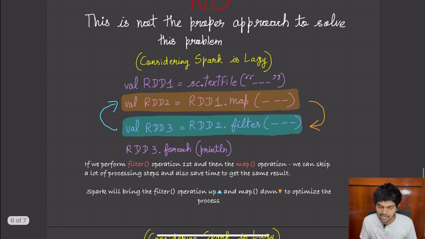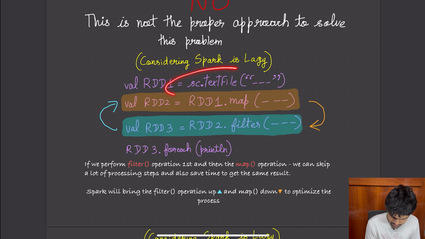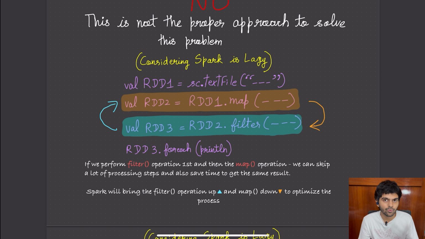That's where the Spark Catalyst comes into the picture. The Spark Catalyst needs to know how the DAG is structured. From where the data is being stored, to where the data is going to be dumped or shown, if that path is visible to the Spark Catalyst, it can make a much better path. So here, the first step remains the same. In the second step, we are not using the map. Instead, we are using the filter and then we are calling the map. Why is it done?